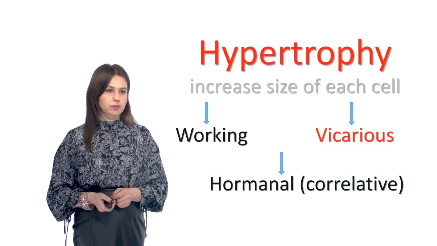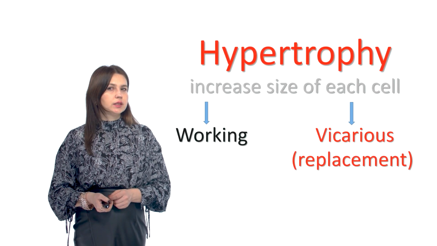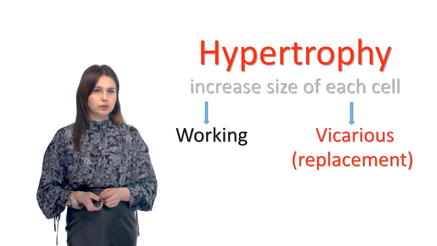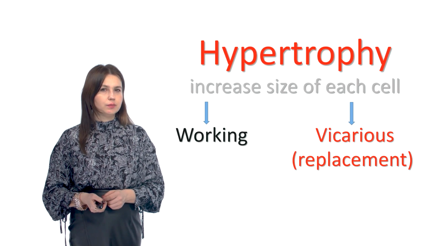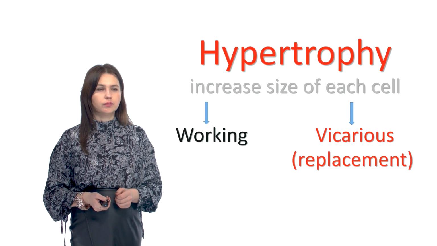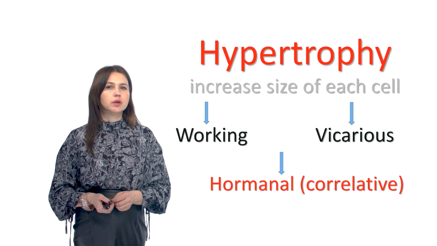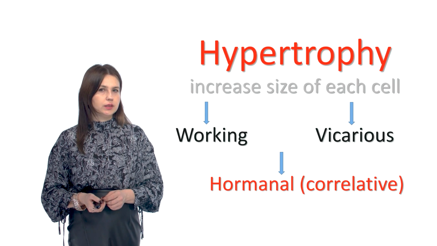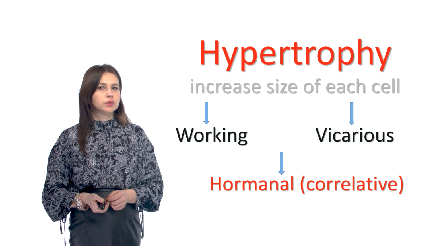Vicarious replacement hypertrophy. It develops in paired organs due to the death or removal of one of them, lungs or kidney, or due to the removal of part of the organ, such as the liver. The preserved organ or part of the organ takes the function of both. Next, hormonal correlative hypertrophy. Hormonal or correlative hypertrophy is physiological. For example, it is hypertrophy of the breast during lactation or hypertrophy of the uterus during pregnancy.